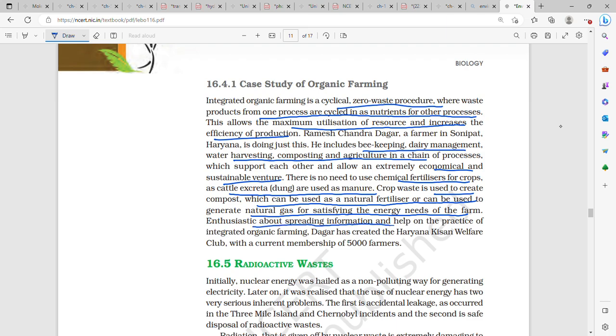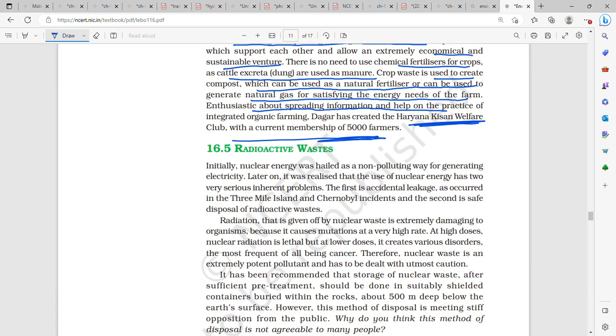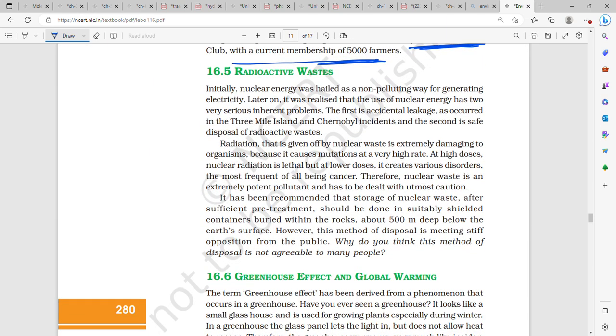Enthusiastic about spreading information and help on the practice of integrated organic farming, Dagar has created the Haryana Kisan Welfare Club with a current membership of 5,000 farmers. Radioactive waste. Later on, it was realized that use of nuclear energy has two very serious inherent problems. The first is accidental leakage, which occurred in the Three Mile Island and Chernobyl incidents.